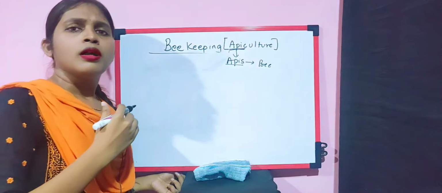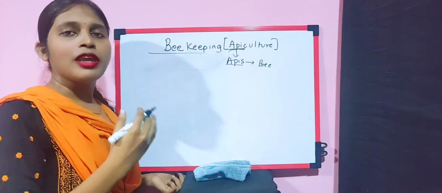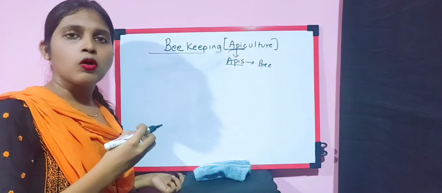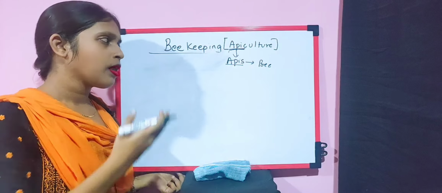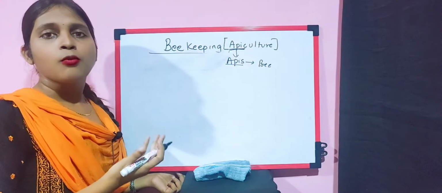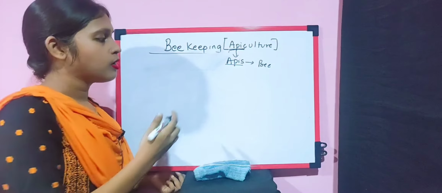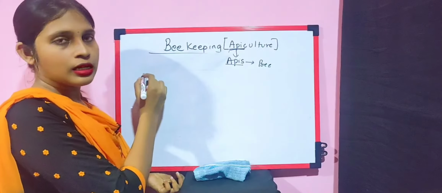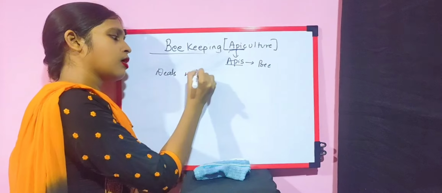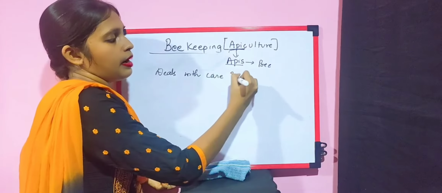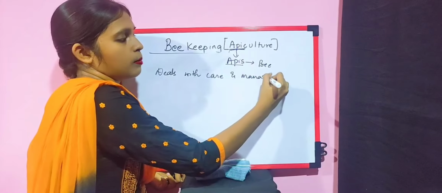Now in every farm management we have learned how those livestock or animals are beneficial for humans. In the same way, in apiculture, what will be the definition?